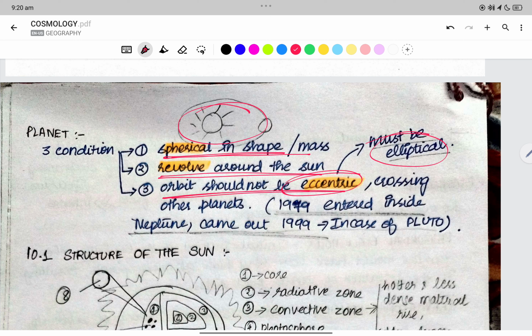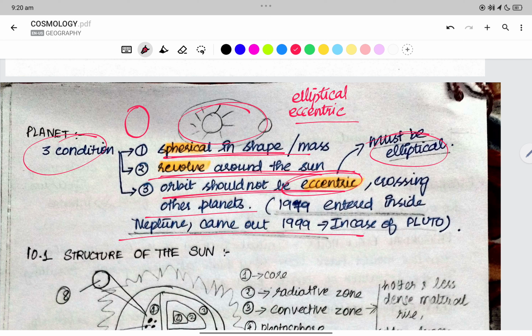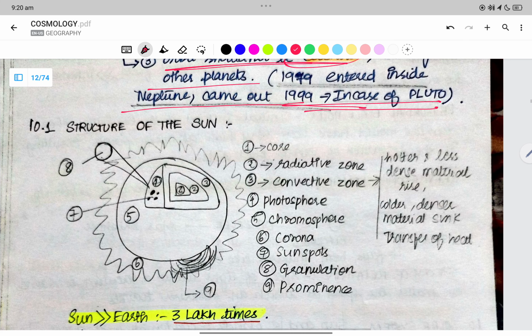Pluto came out of the orbit of Neptune in 1999.